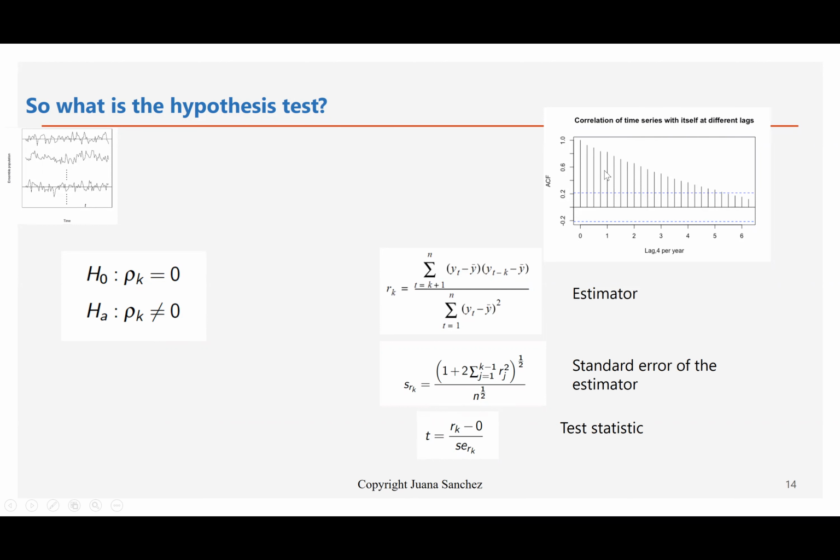If r sub k is outside two standard errors, if the t statistic is greater than 2, then the autocorrelation is statistically significant, meaning it's giving us an indication that the population rho sub k is different from 0.